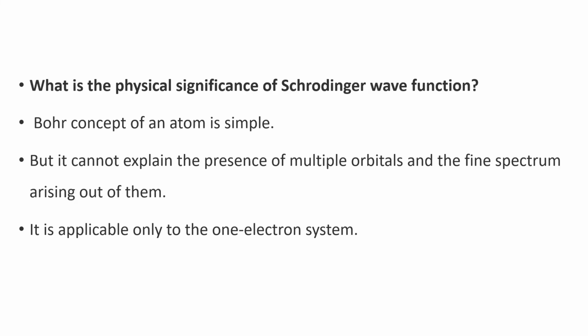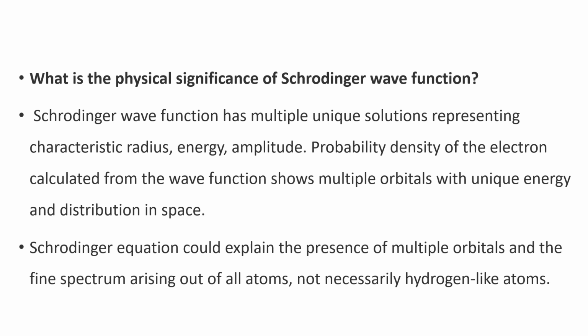Then what is the physical significance of the Schrödinger wave equation? We know the Bohr concept of an atom is simple, but it cannot explain the presence of multiple orbitals and the fine spectrum arising out of them. It is applicable only to the one electron system. The Schrödinger wave equation has multiple unique solutions representing characteristics, radius, energy, and amplitude. The probability density of the electron calculated from the wave function shows multiple orbitals with unique energy and distribution in space. The Schrödinger equation could explain the presence of multiple orbitals and a fine spectrum arising out of all atoms, not necessarily hydrogen-like atoms.